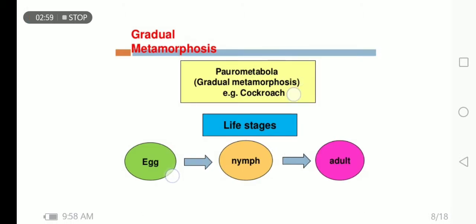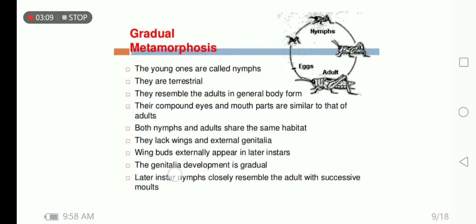Gradual metamorphosis, which is known as the paurometabola. Gradual metamorphosis is seen in the cockroach. Egg is converted into the nymph, and nymph is converted into the adult. The young ones are called the nymph. They are terrestrial and they resemble adults in their general body form. Their compound eyes and mouth parts are similar to that of adults. Both nymphs and adults share the same habitat.